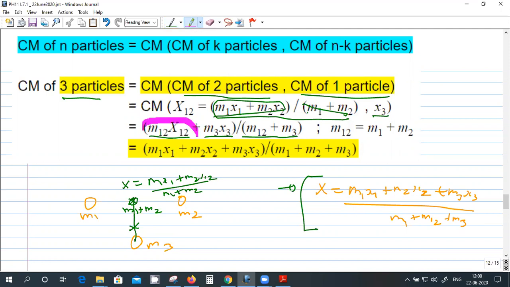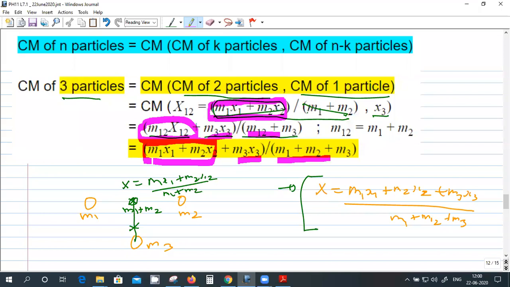This thing is equal to this one, because m12 is m1 plus m2 and that will cancel this denominator. So that is the one which is here, plus m3 x3 divided by m12 plus m3, where m12 is the same as m1 plus m2. This is an important result which can be used.